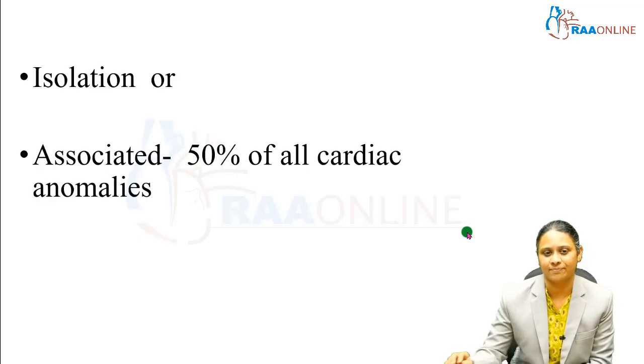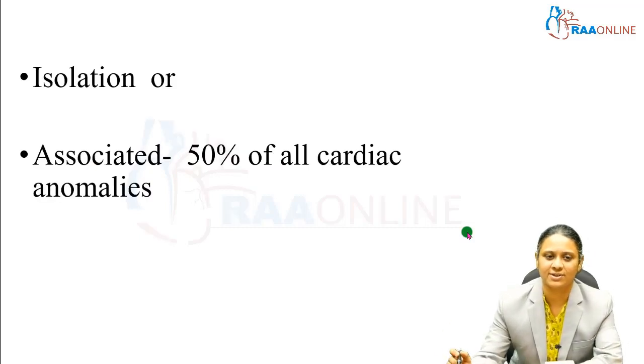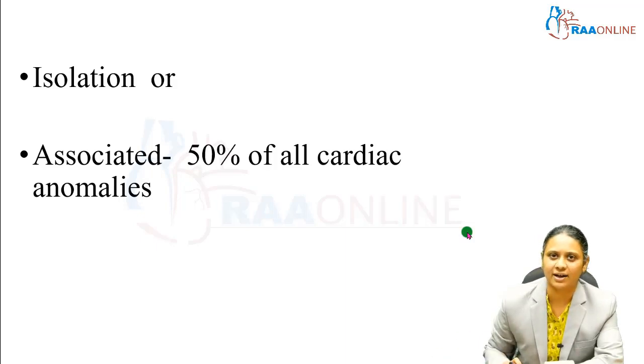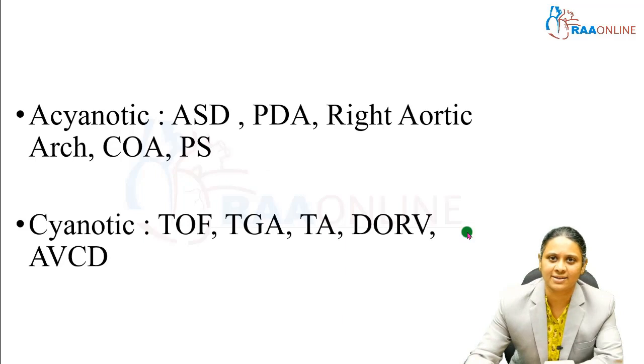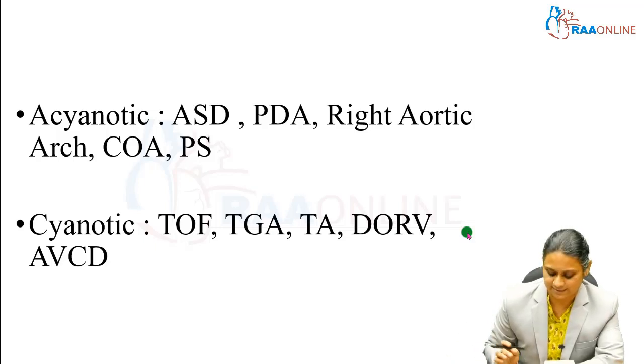of intrauterine life. It can occur in isolation, which is common in 20 to 30% of patients with VSD, or it can be associated with other cardiac anomalies in about 50% of cases. Other cardiac anomalies associated can be either acyanotic or cyanotic heart diseases. Acyanotic associations are ASD, PDA, right aortic arch, CoA and pulmonary stenosis without TOF, while cyanotic heart disease can be TOF, truncus arteriosus, TGA, DORV and AV canal defect, also called endocardial cushion defects.